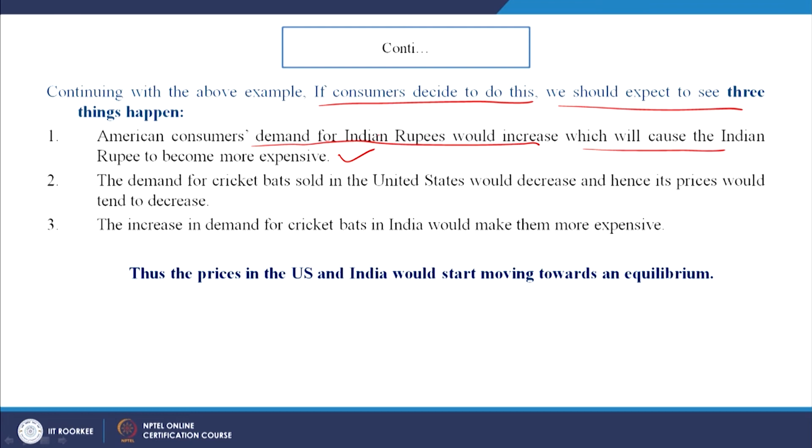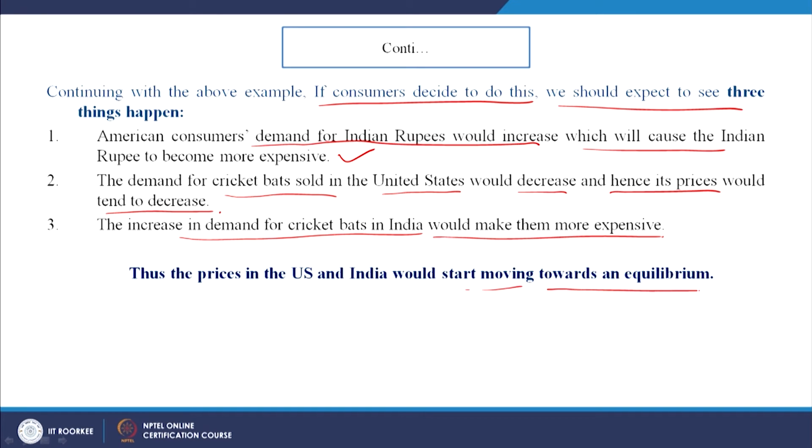The demand for cricket bats sold in the United States would decrease, and hence its price would tend to decrease, because it is becoming costlier in the United States. The increase in demand for cricket bats in India would make them more expensive. So, these are all interrelated. As the demand for cricket bats goes up, because it is cheaper also, slowly the price would tend to move up because the demand is growing. Thus, the prices in the US and India would start moving towards an equilibrium.